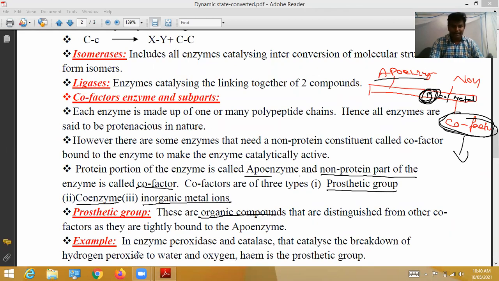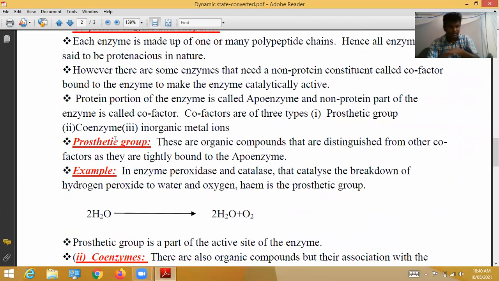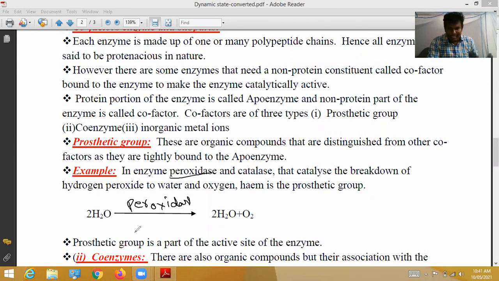For example, the enzymes peroxidase and catalase, these two enzymes speed up the breaking down of hydrogen peroxide to water and oxygen. Here I should write peroxidase and catalase.